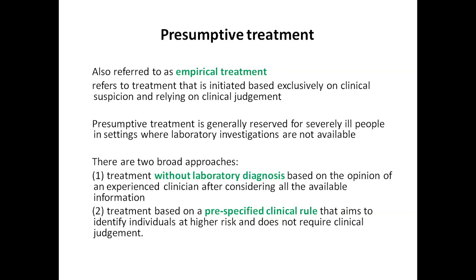But without the availability of the CBNAAT test or the chest X-ray, what does the physician do? He starts the patient on empirical treatment. That is, he starts the patient on TB ATD, anti-tubercular drug, presuming that the patient has tuberculosis.